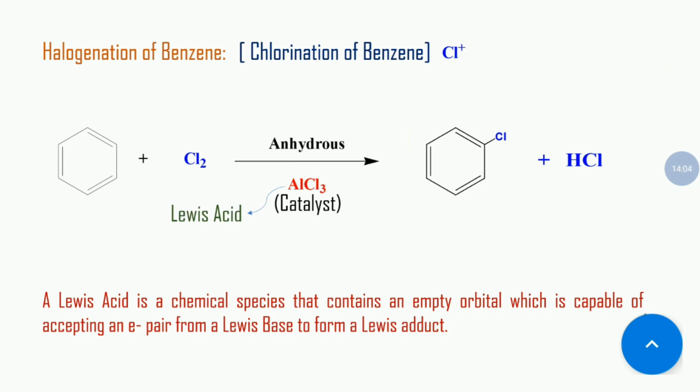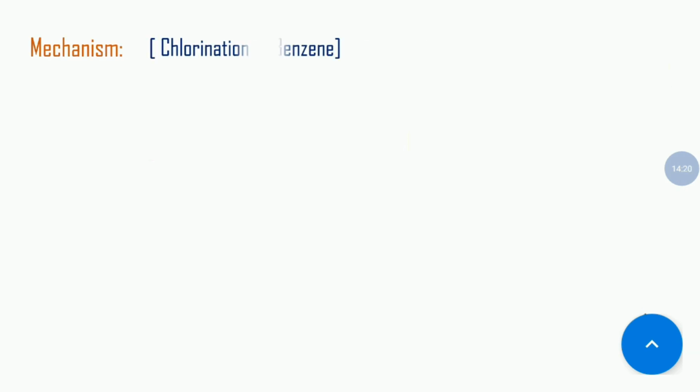So actually this is a single step reaction, but we have to learn about the reaction mechanism and what the steps involved in this reaction process are. So we will learn about them one by one. Okay, so what is the mechanism behind the chlorination of benzene by using a chlorine electrophile? Now the first step is the generation of the electrophile.